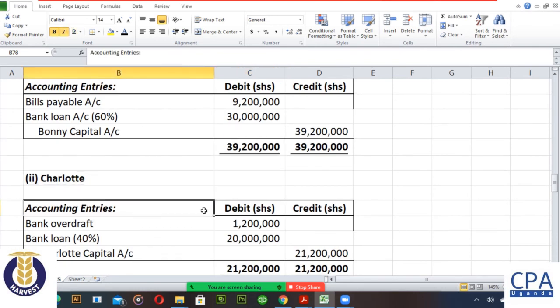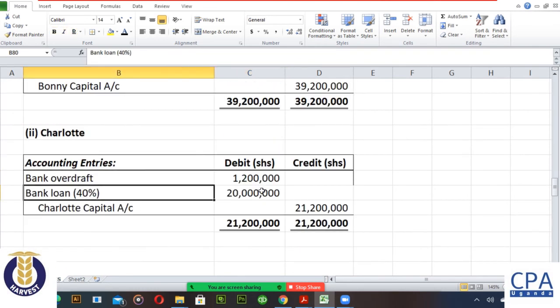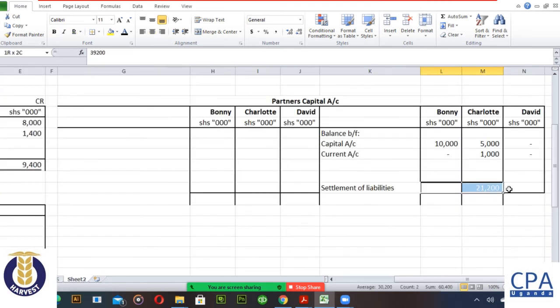Charlotte settled the bank overdraft and the loan, and that is 21,200. So that is going to be taken right here, 39,200 for Bonnie, 21,200 for Charlotte. All right, what else am I bringing to the partners' capital account? Share of goodwill. It is only Bonnie and Charlotte that shared the goodwill, 1.4, 1.4.